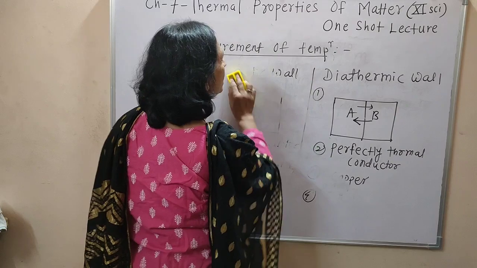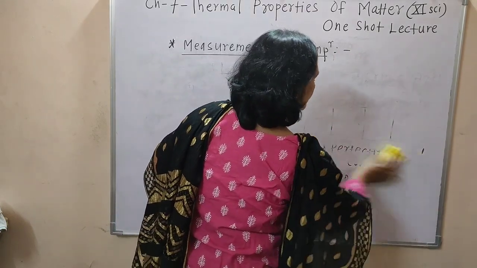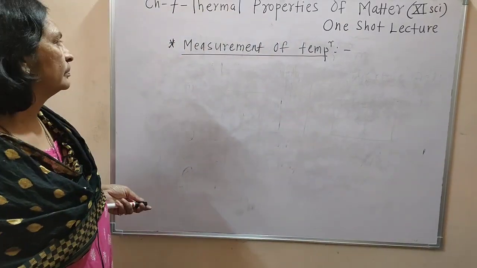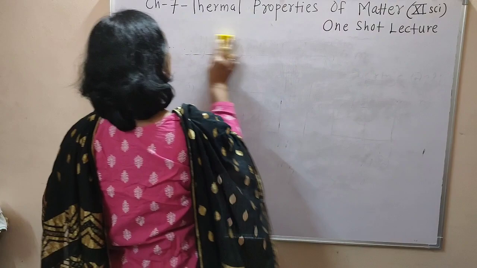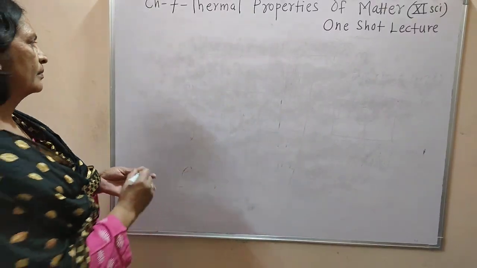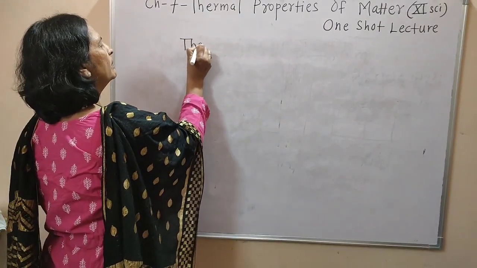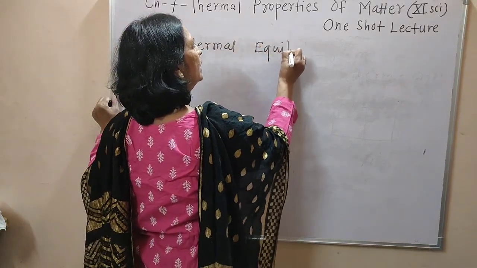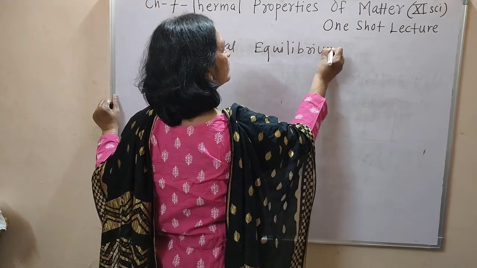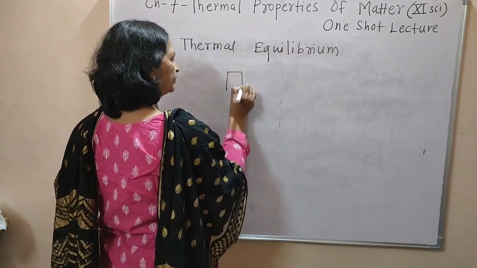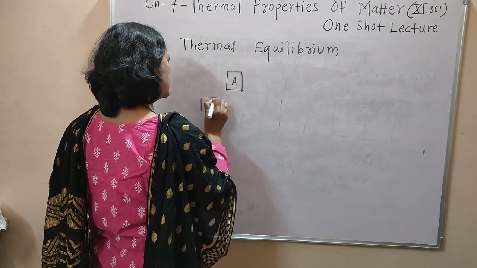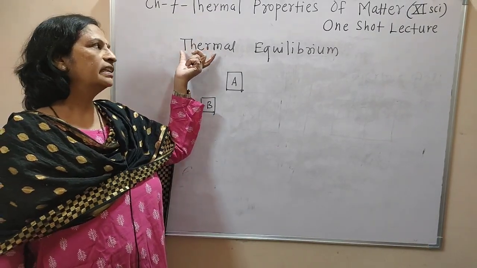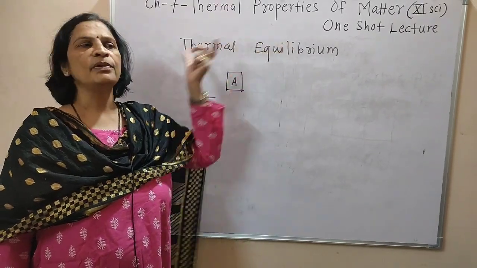Concept of thermal equilibrium. If two systems, system A and system B, are at the same temperature, at that time we can say that they are in thermal equilibrium with each other.